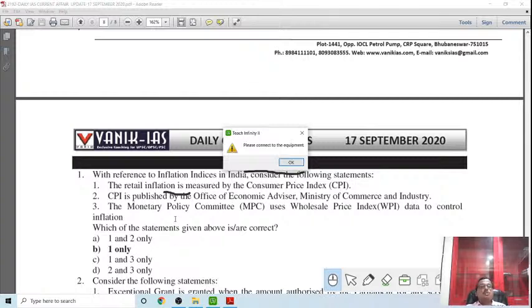The short notes are also with reference to the inflation indices in India. So inflation is measured by the CPI. Yes, earlier it was measured by the WPI, but right now it is measured by the Consumer Price Index. Who publishes the CPI? Is it the Office of the Economic Adviser? No, it is by the Finance Ministry? The Monetary Policy Committee released Wholesale Price Index data? No, it is right now the Consumer Price Index.